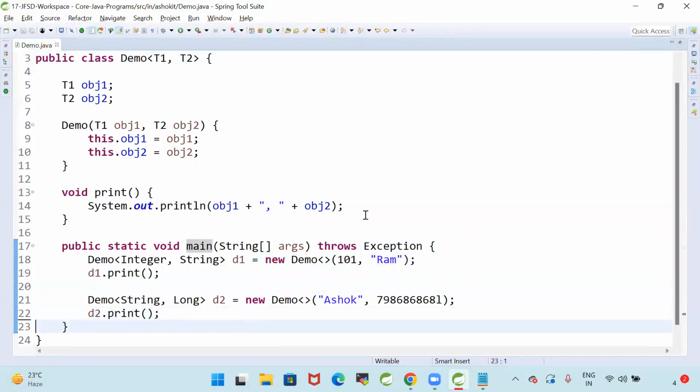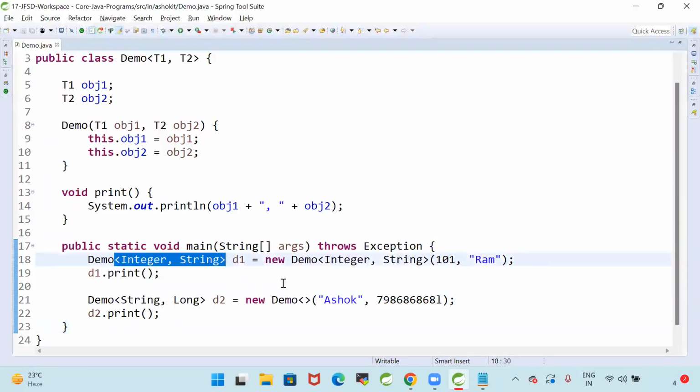Okay, guys. Generics are used to write programs which are independent of the data type. So here, whenever we are specifying a generic type, on the left side and the right side you can specify the generic type. But once you specify the generic type at the left side, specifying it at the right side is optional. That's why I'm giving it empty.